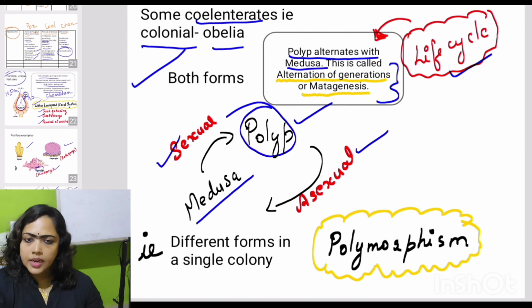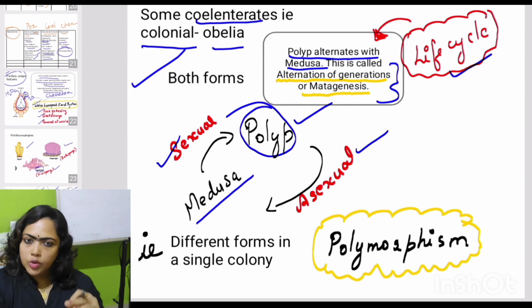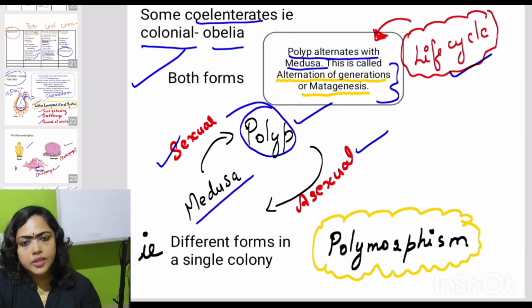This is called alternation of generation or what? Metagenesis. Because of the presence of two different forms in their life cycle, when we observe their colony, some members under phylum Coelenterata lead a solitary, single life like Hydra, while others lead a group life. It is called what? Colonial life. A colonial coelenterate example is what? Obelia. When we observe the colony of Obelia, we see morphologically dissimilar individuals.